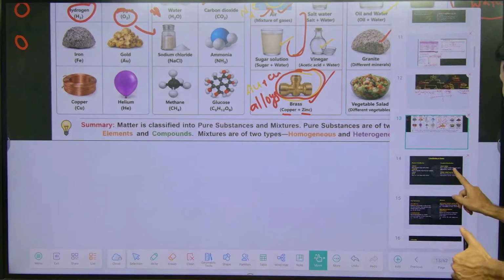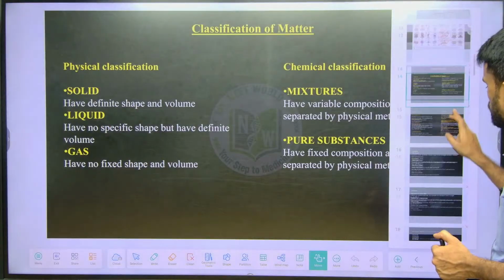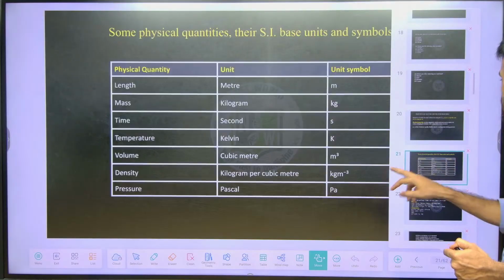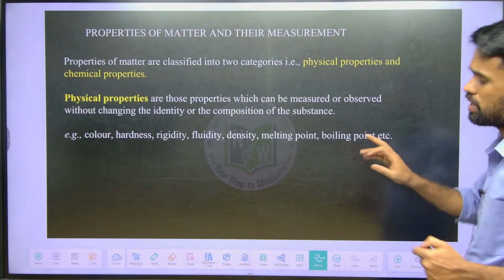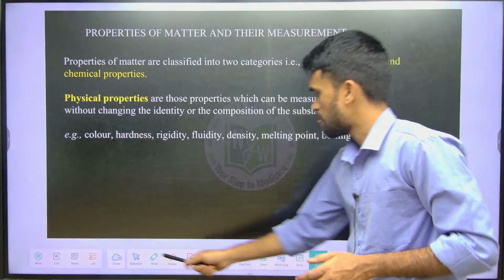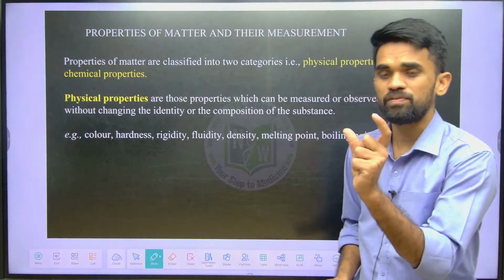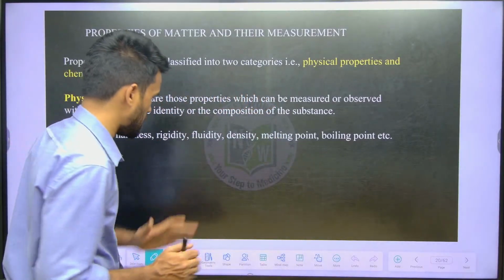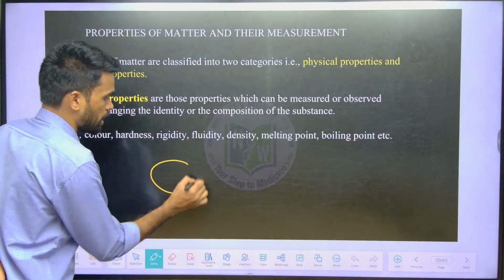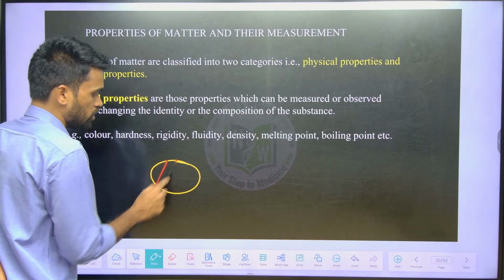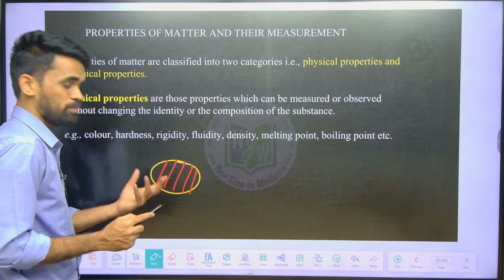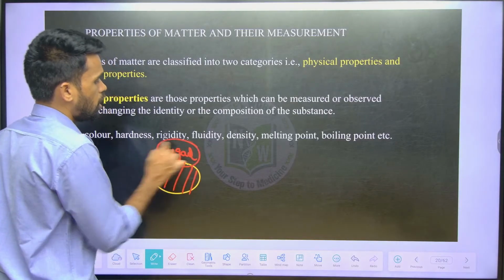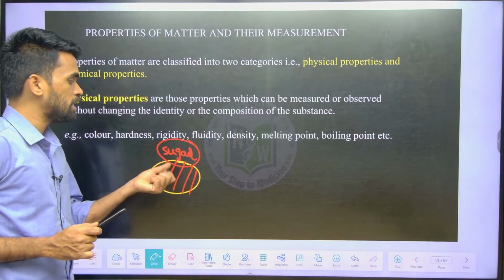Now, in order to explain matter, we require something called physical quantities. Before that, there is something called physical properties and chemical properties. What do we mean by physical properties and chemical properties? Let me tell you. I am giving you some matter here. Let us say I am giving you a bowl of sugar. Now I am asking you, how much quantity does this sugar have?